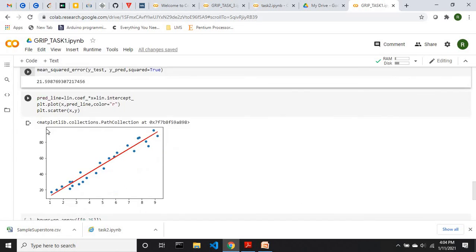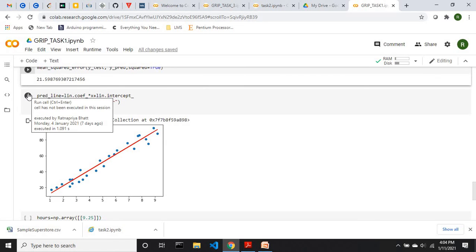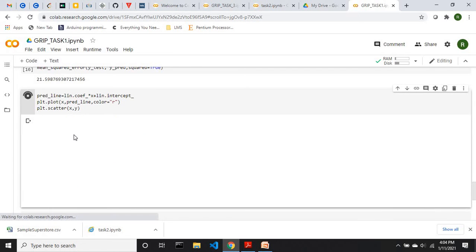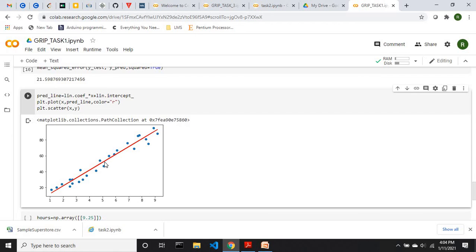Now let's plot what kind of line we have got that fits our data. The linear regression model has two attributes, that is coefficient and intercept.